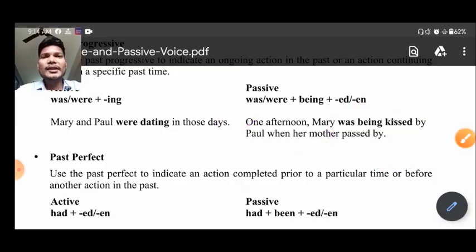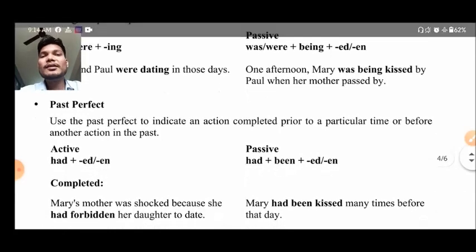I hope that you are getting it. For more examples you can go through the past worksheets. Okay, more examples are given there, but we are just discussing simple things about tenses as well as their passive voice and active voice. Now let us move ahead with another tense.